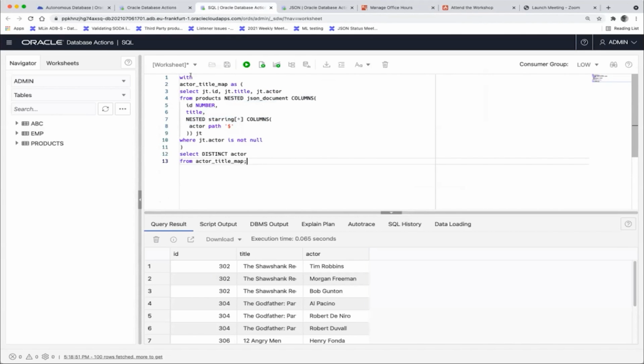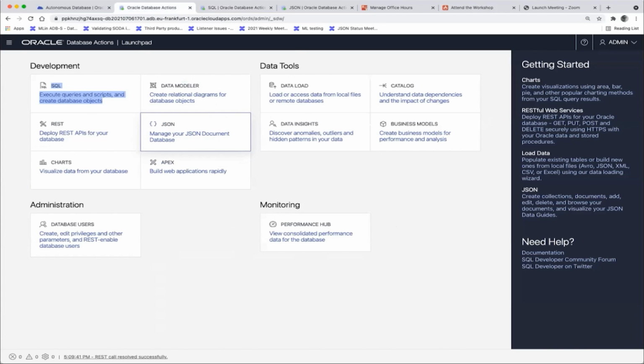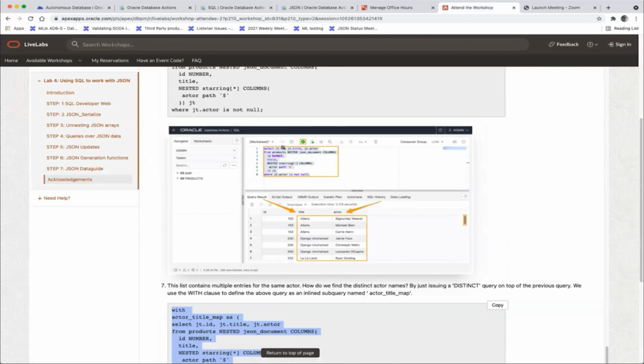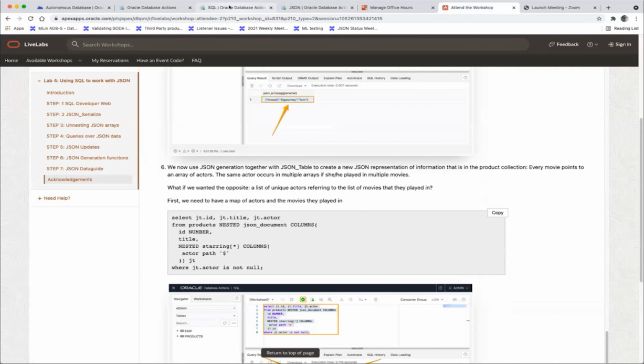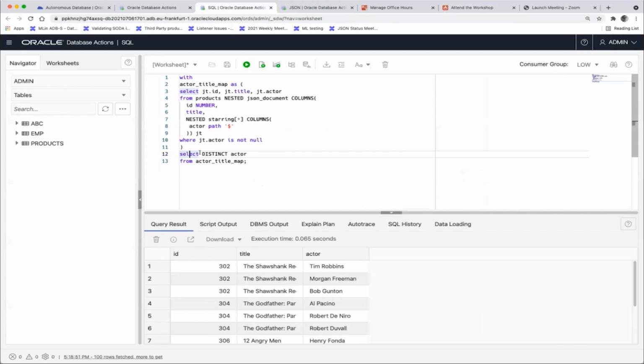So this is an inline subquery. I call this inline subquery actor title map because it maps the title to the actor. So this is the exact same query. But what I then add is I don't just select from this title map, I also do a distinct. Actually, let's do like the previous step first. That's fine. So let's just do star here.